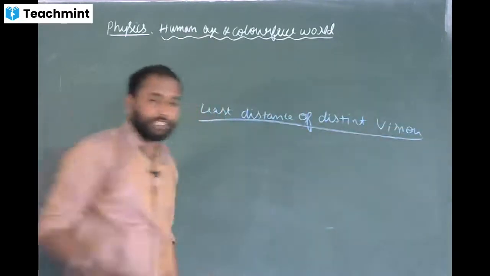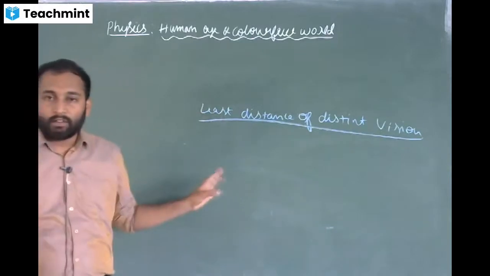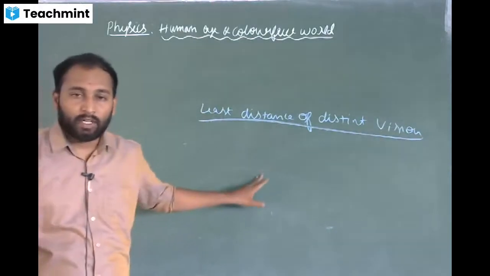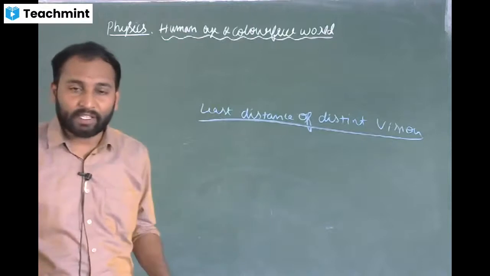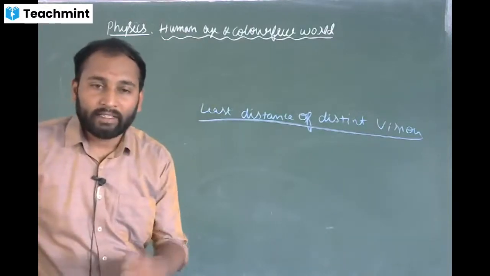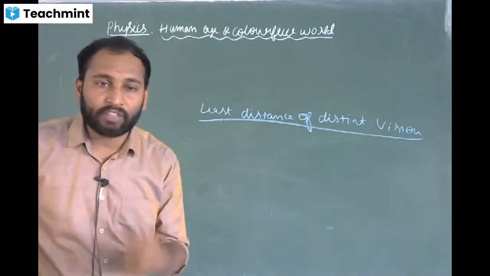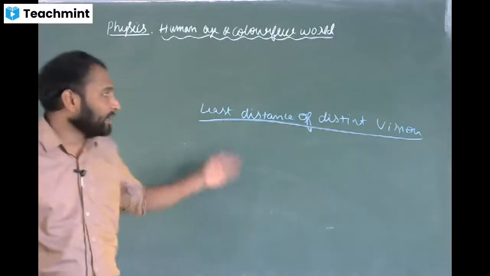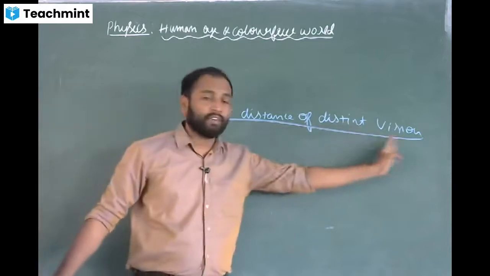Least distance of distinct vision means the minimum distance where you can see objects clearly, distinctly, without any stress in your eyes.